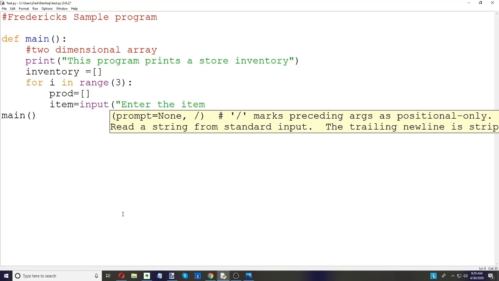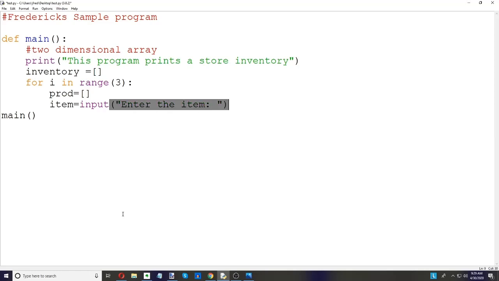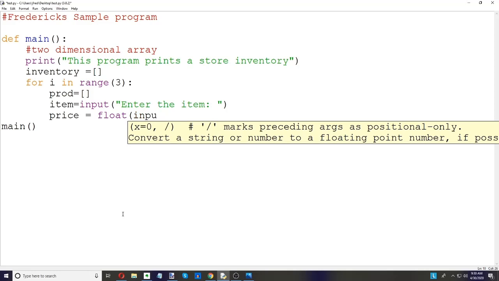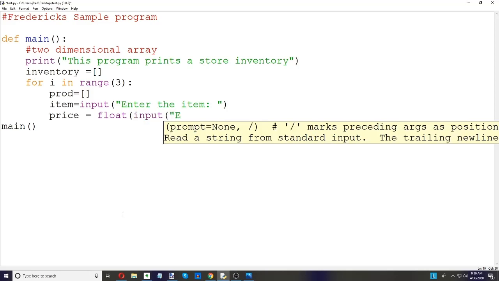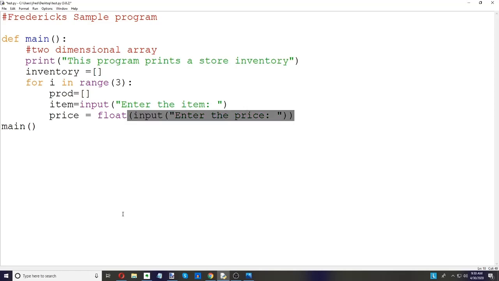Is it Hot Pockets or whatever it is? Then we're going to have price. Now the problem with price is it has to be a float, because it has to be a number. Enter the price. You know, it could be $2.99 or whatever that is.